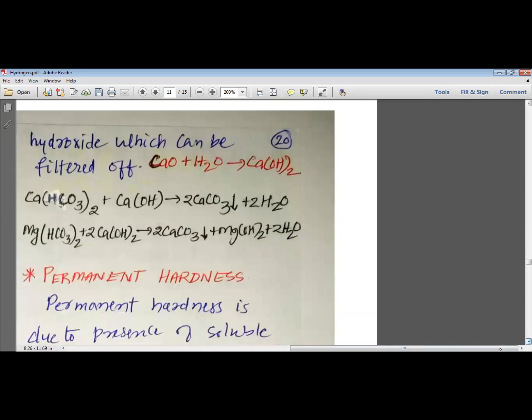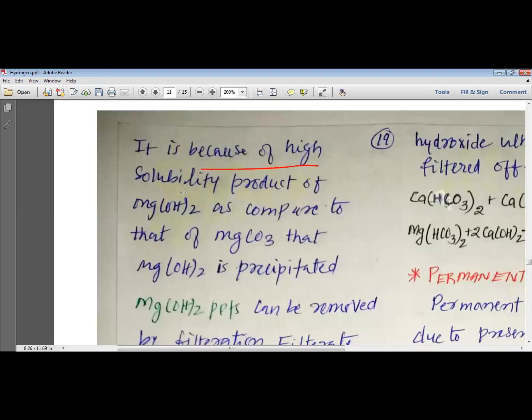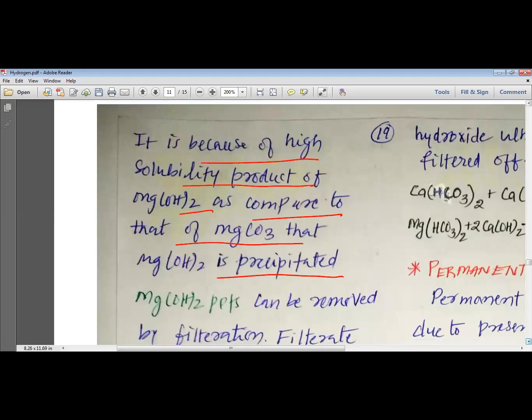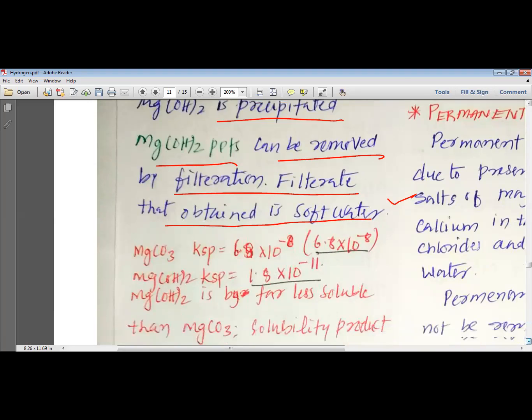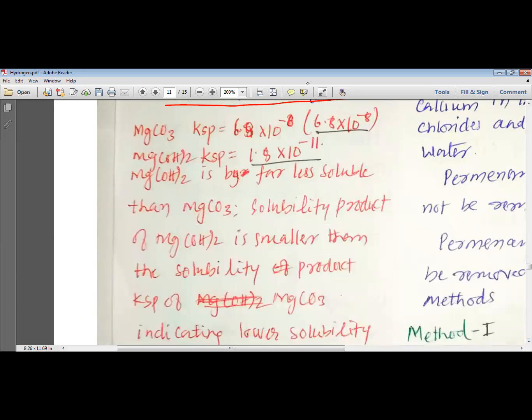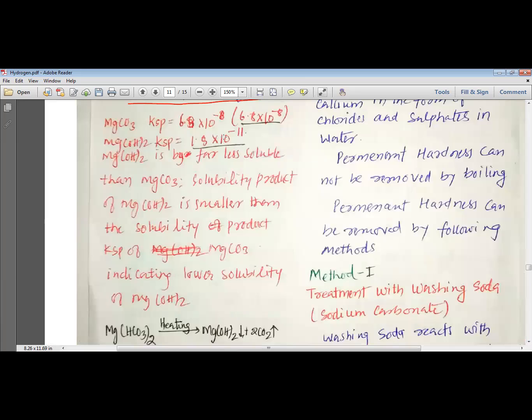It is because of the low solubility product of magnesium hydroxide as compared to magnesium carbonate that magnesium hydroxide is precipitated. These magnesium hydroxide precipitates can be removed by the filtration process, and thus we can get soft water. Now here I have given you some important information, my dear students, so that you can understand this process.